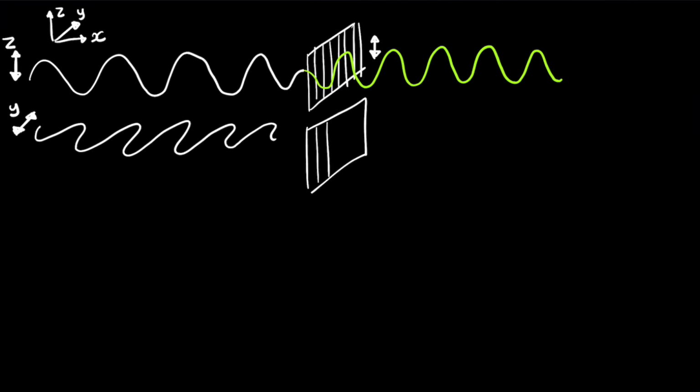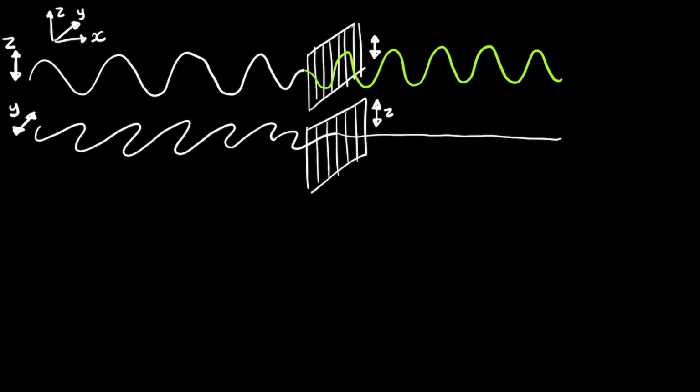But what happens when this wave here hits this same vertical polarizer? Well, if you think about it, nothing's going to get through, because this wave is oscillating in the y direction, but this polarizer is oriented in the z direction, and they're perpendicular, and so therefore no part of the wave is going to get through. So you'll just simply end up with a straight line. There'll be no energy, there'll be no oscillation at all happening in this part of the graph.